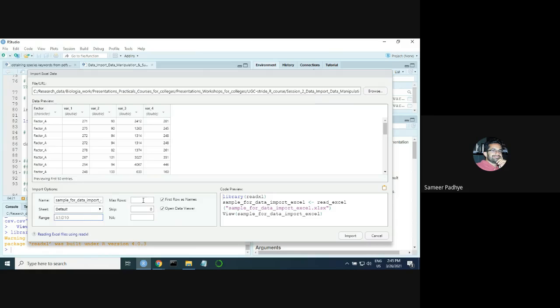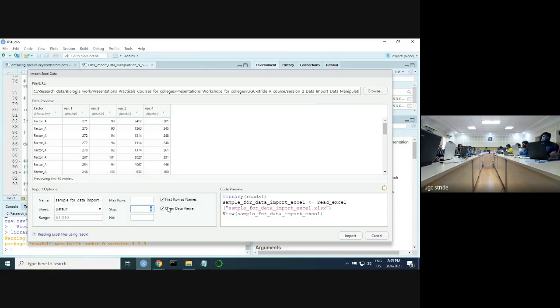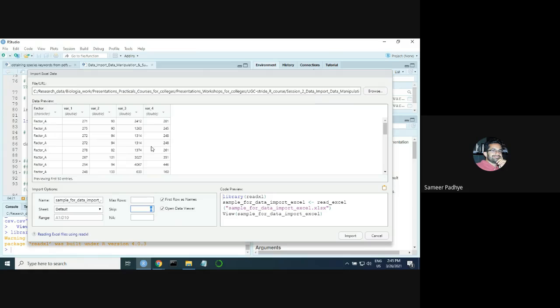The rest I would suggest not to use right now for beginning purposes. You can also specify if you want to skip the first n rows. If you're not interested in the first 5 rows, you can put 5 here so that the first 5 rows will be ignored. If you want the entire data set imported, don't put anything here.